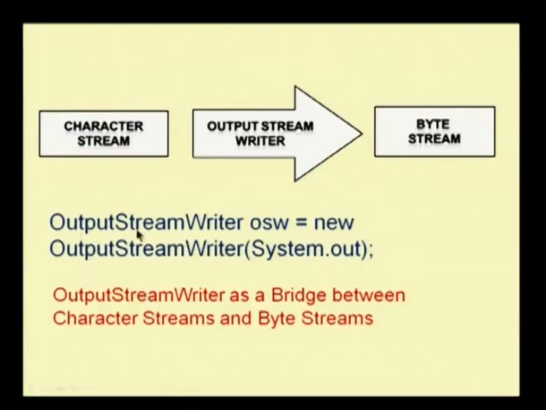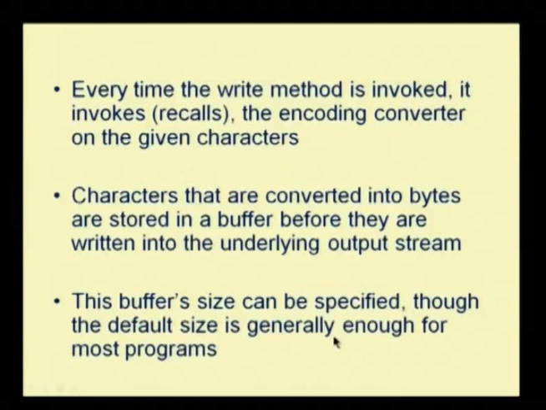The same way, I am creating an instance of the OutputStreamWriter. Here I have System.out. System.out is nothing but our console. Now your System.out needs the data in the form of bytes, whereas your input to OutputStreamWriter will be in terms of characters. So, this input, that is your character stream, is converted into the byte stream and then it gets printed on System.out. So, this acts as a bridge between character stream and byte stream.